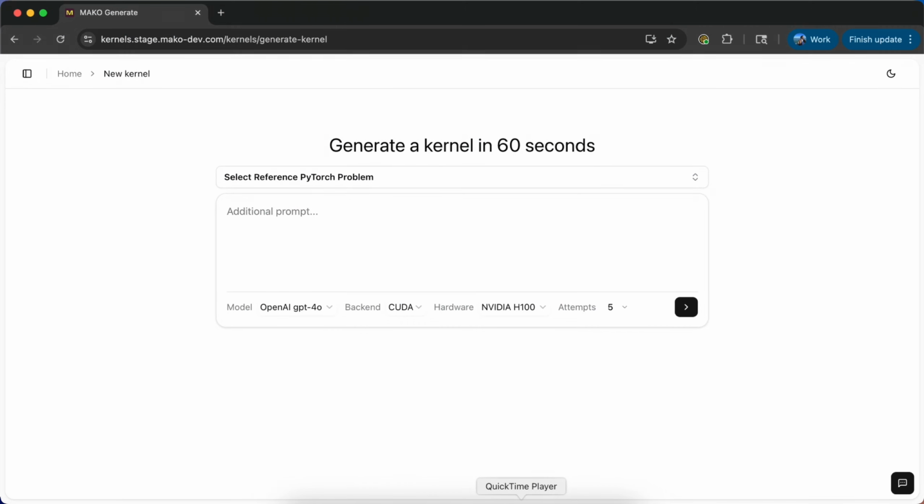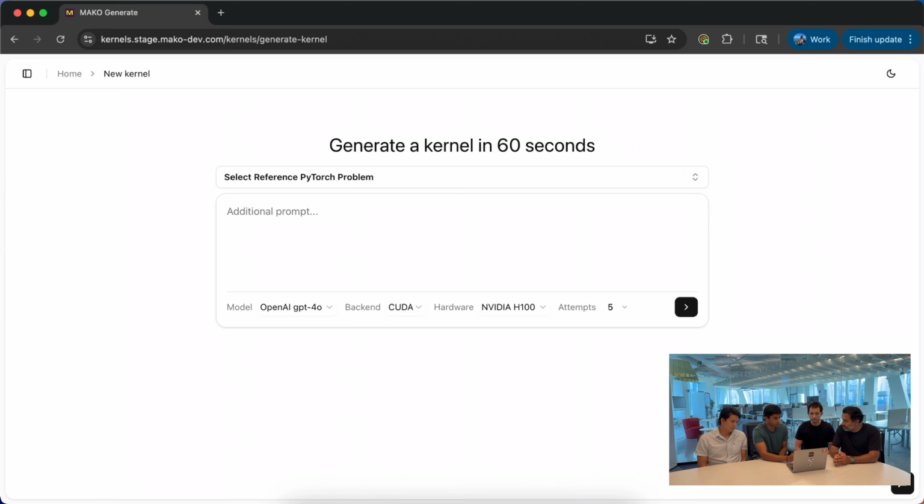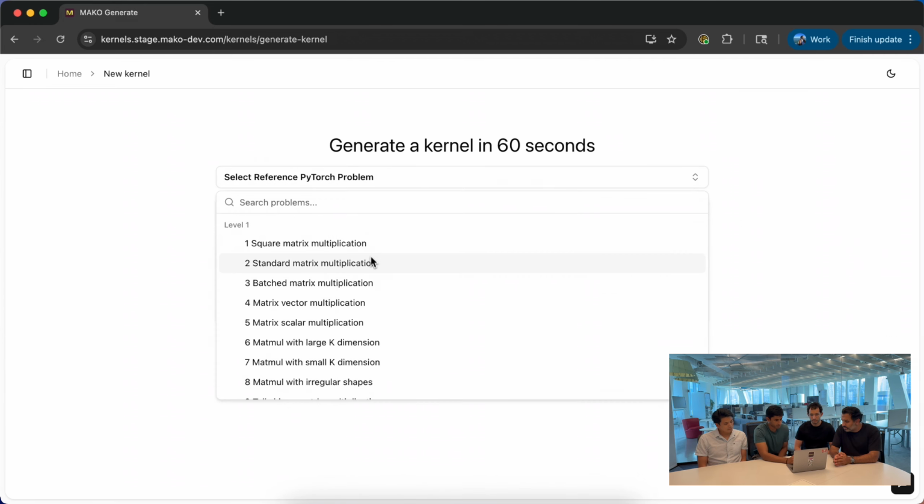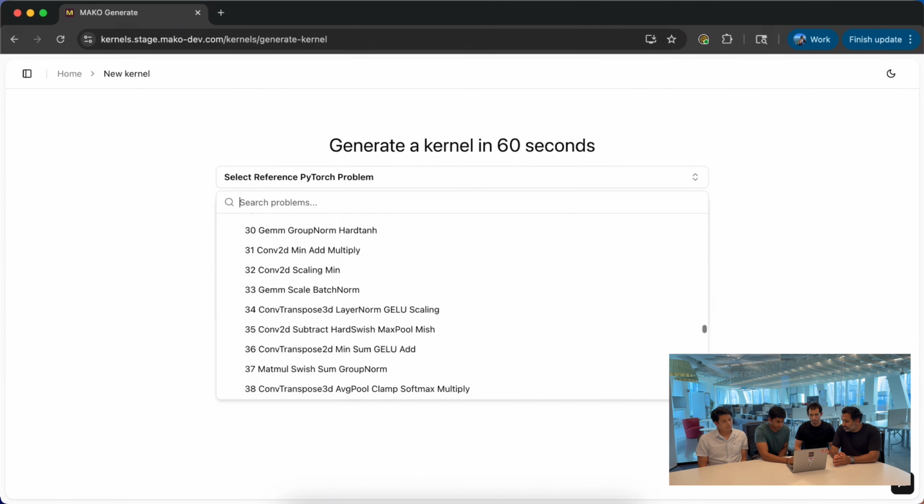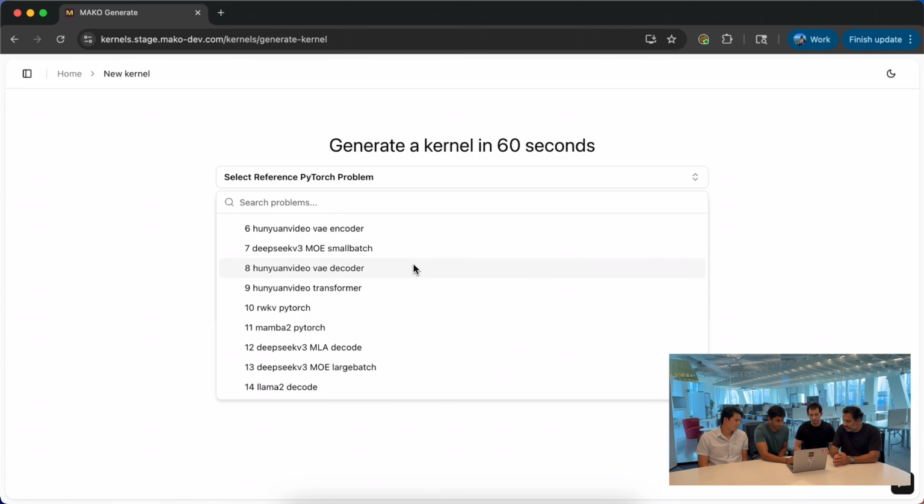As Waleed mentioned, this is an early research demo. And so it does a lot of incredible things, and it also does some silly things. But enough of that, let's get into the demo. This is the product we have. We have a superset of Stanford's KernelBench problems. This includes a bunch of super interesting PyTorch reference code. We start off with pretty simple operations like standard matrix multiplication and square matrix multiplication. But as we keep going, we'll get some more difficult problems. And if we go all the way to the end, we'll get some very interesting things like Llama 2.